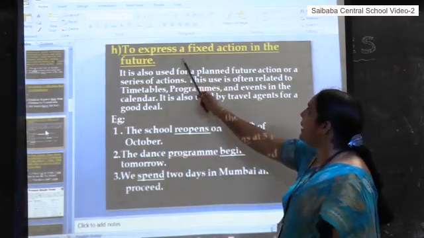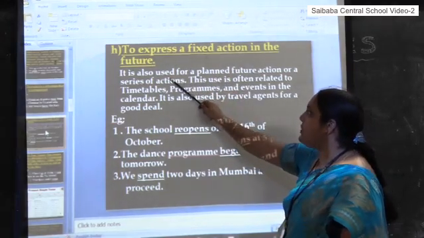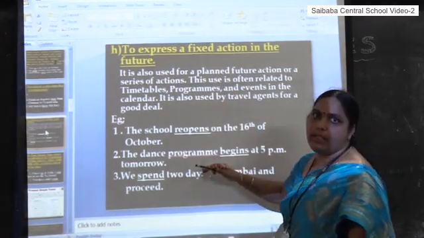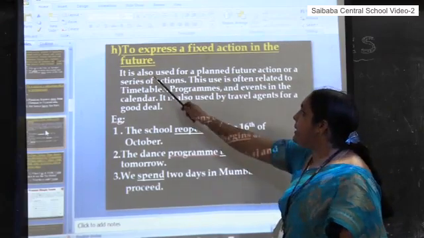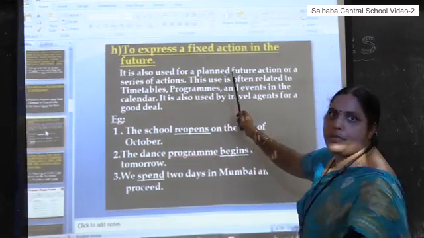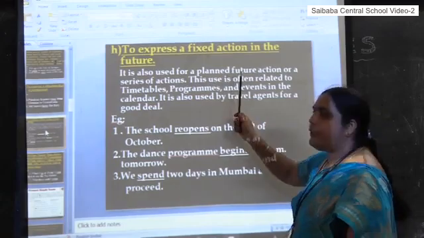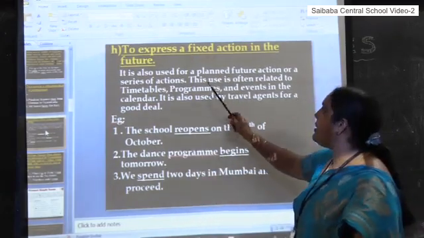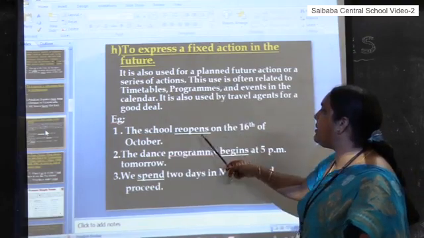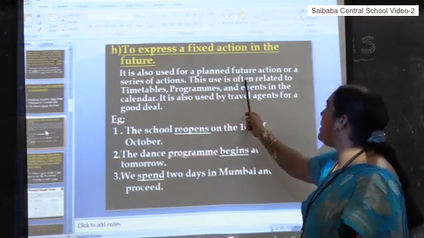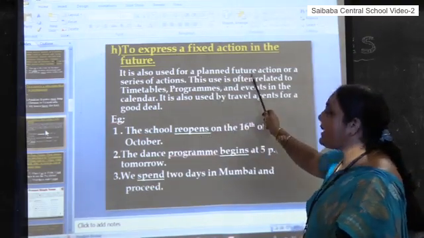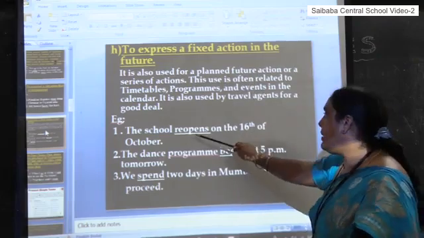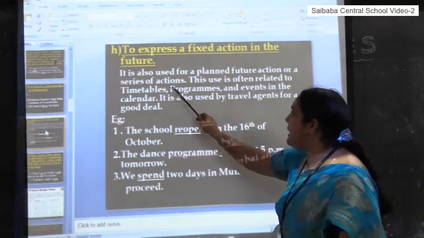Okay. Now to express a fixed action in the future, we use simple present tense. It is also used for planned future actions. Generally future tense is there, but this is a special case. We can use simple present tense in some cases, even for a series of actions.